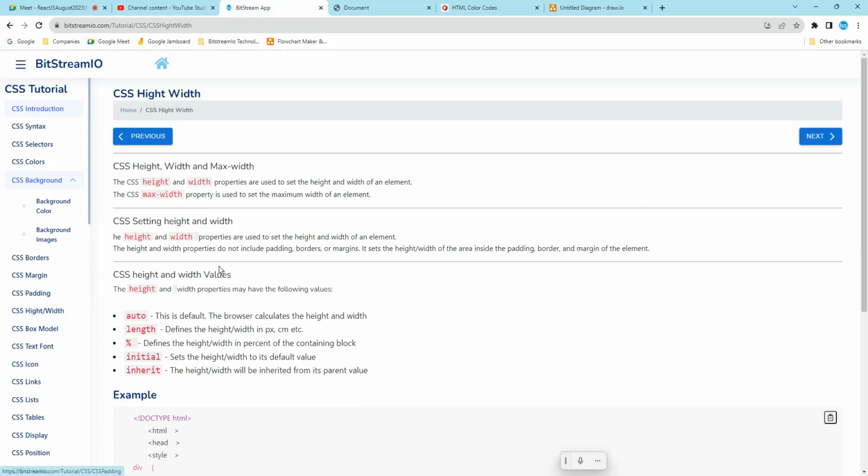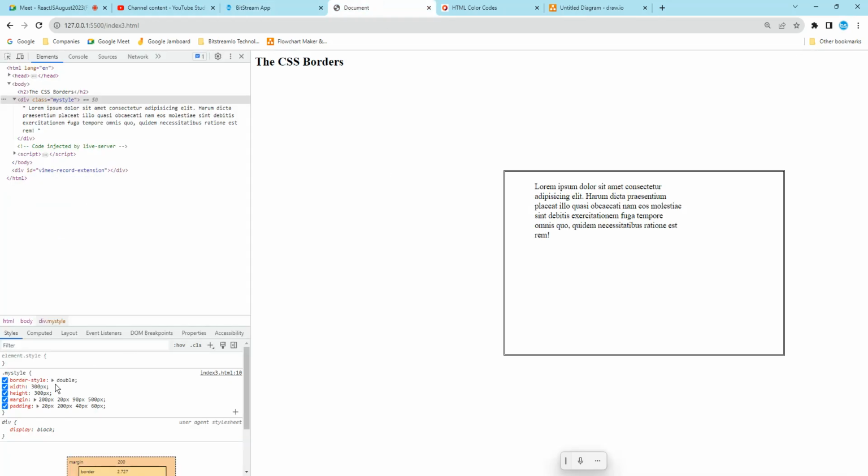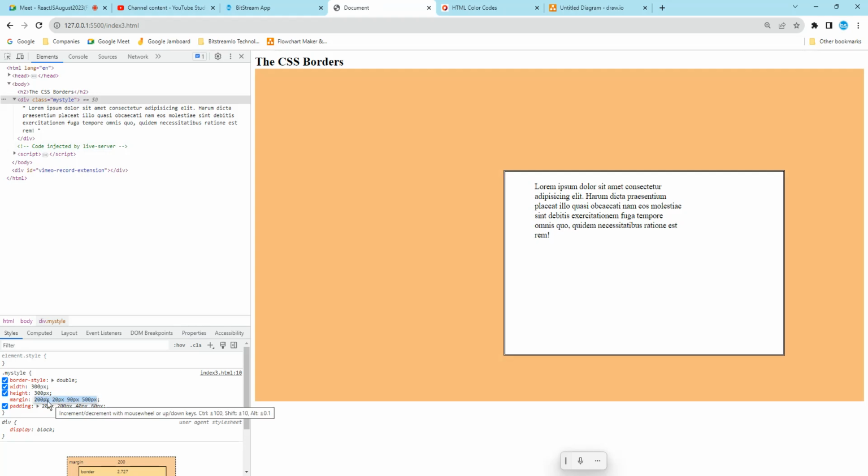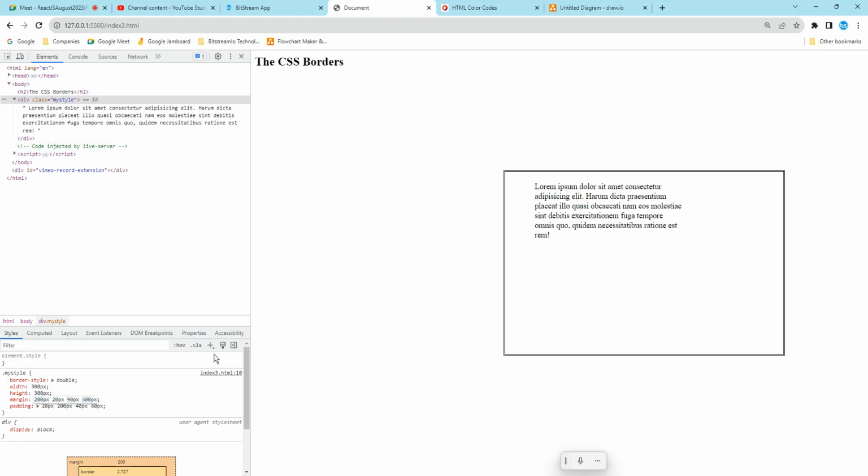So what are height and width? You already saw height and width, to set the height and width. If you want to set auto, there are different options. If you make it auto, this is the default; the browser calculates the height and width. Length defines the width in pixels, centimeters, etc. Then the percentage: if you want to make it 90 percent instead of pixels, or 200 percent, it will take it.